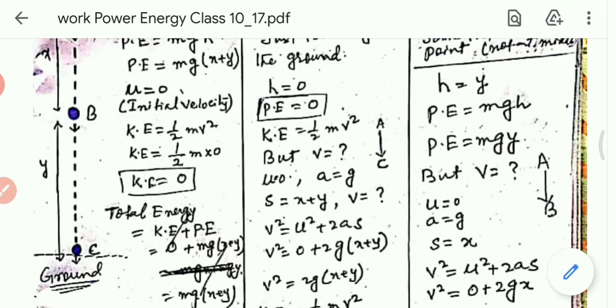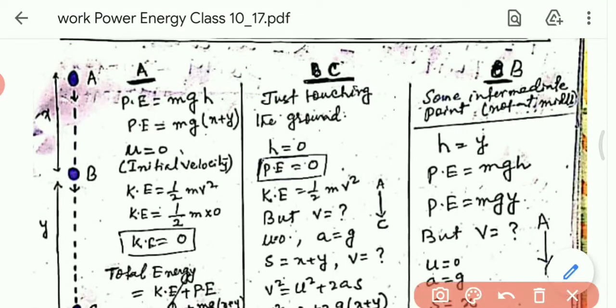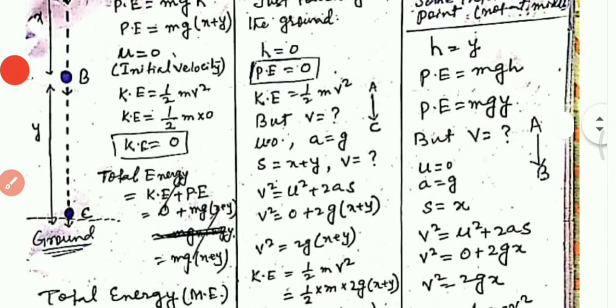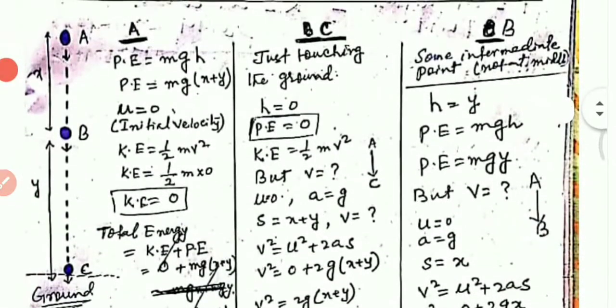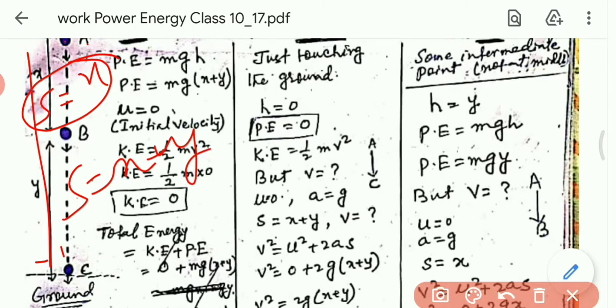Here a equals g. And what distance does the body cover? From A to B, the distance is x. From A to C, the distance covered is S equal to x plus y.